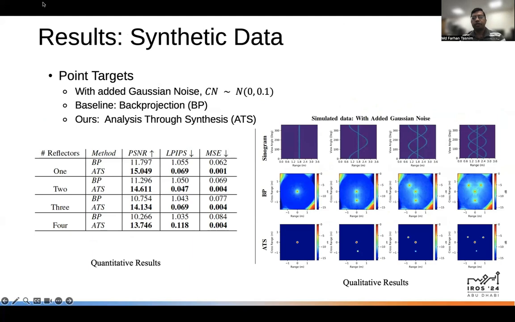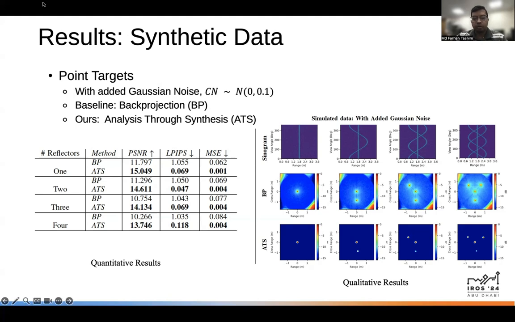In this slide, we present the results of the synthetic data. We simulated 4 distinct synthetic scenarios, each containing single, double, triple, and quadruple point targets within the scene with added Gaussian noise per scan. As a baseline, we compare our method with time domain backprojection. To quantitatively evaluate our analysis through synthesis reconstruction against backprojection, we use 3 image metrics, namely peak signal to noise ratio or PSNR, learned perceptual image patch similarity or LPIPS, and mean squared error or MSE.